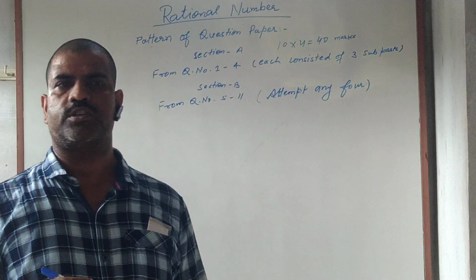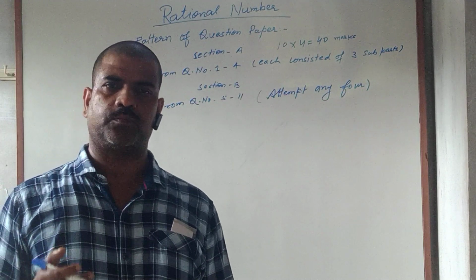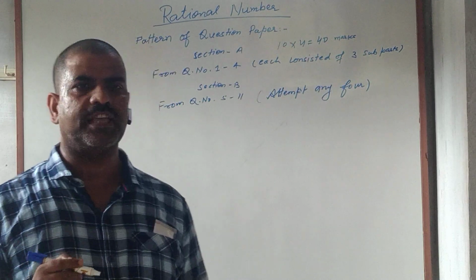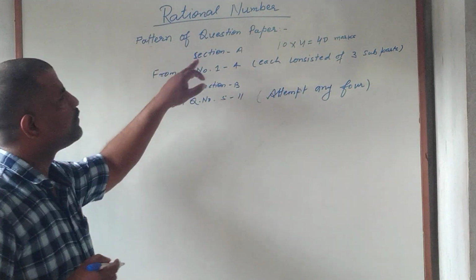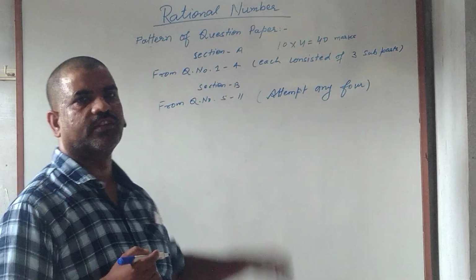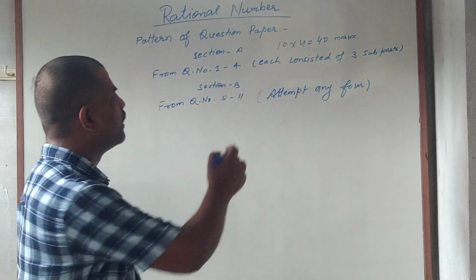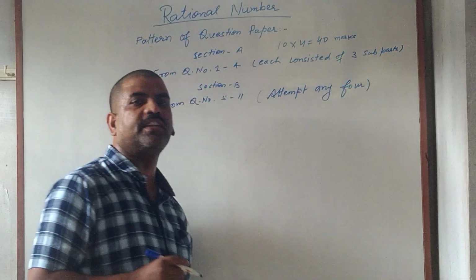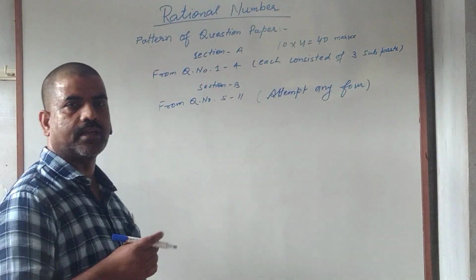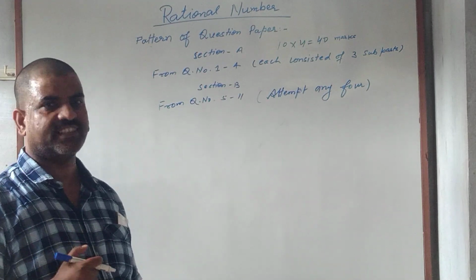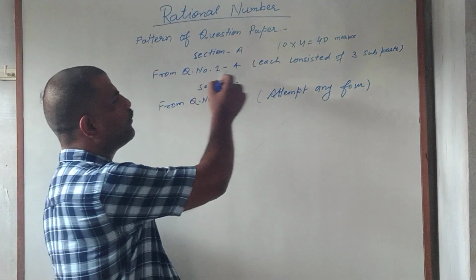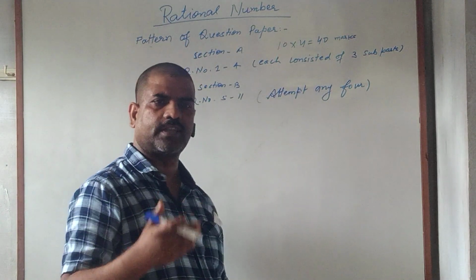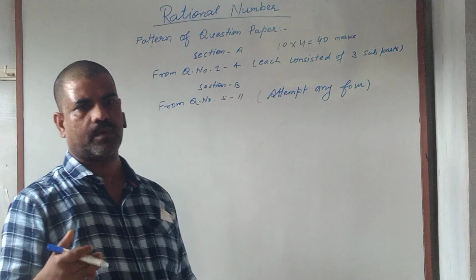And the pattern of the question paper is, our maths paper will be divided into two parts, Section A and Section B. Our Section A consists of 4 questions, from question number 1 to 4, and each question consists of 3 subparts A, B, C, having the marking pattern of 3 and 4 marks each. Since there are 4 questions in this part, 10 into 4, 40. It means our Section A consists of 40 marks.